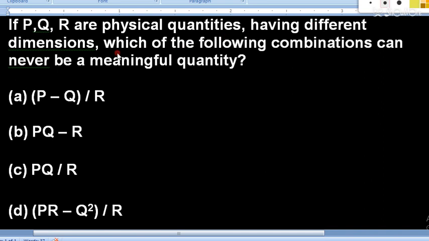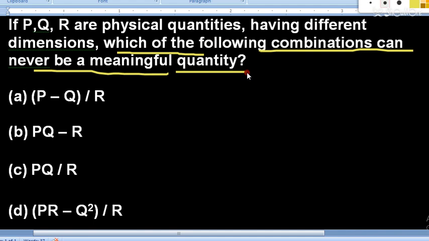So he is asking, which of the following combinations can never be a meaningful physical quantity. So let's see which of them can never be.